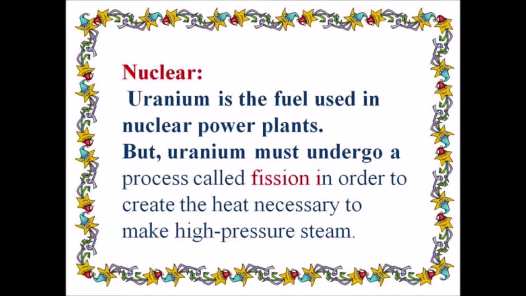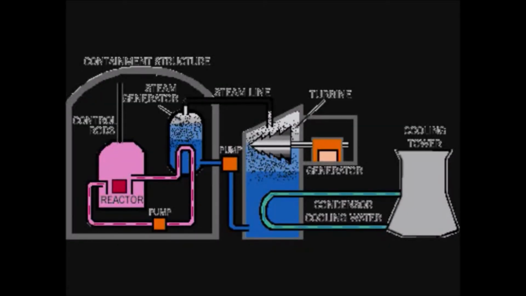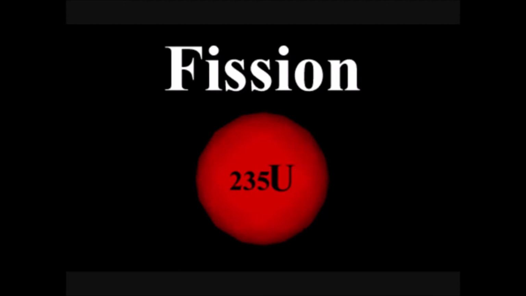Nuclear. Uranium is the fuel used in nuclear power plants. But uranium must undergo a process called fission in order to create the heat necessary to make high pressure steam.